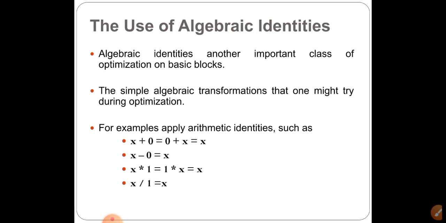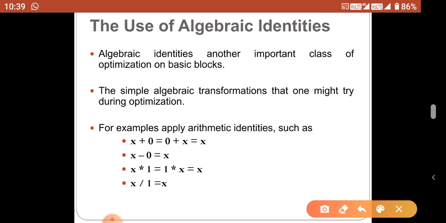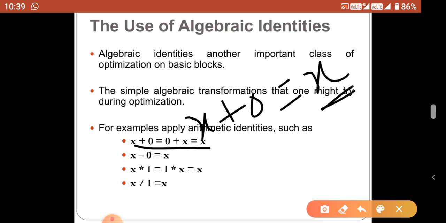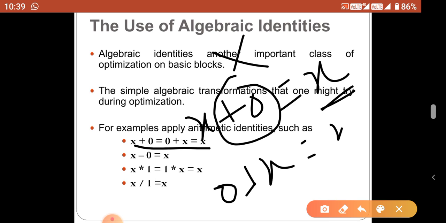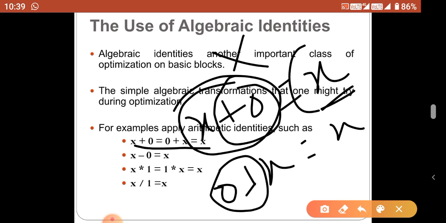For example, x plus 0 equal to x, because x plus 0 produces the x value. This expression has no meaning. Same, 0 plus x equal to x. So don't waste your time to perform this kind of operation. Without this expression, the value of x remains unchanged.